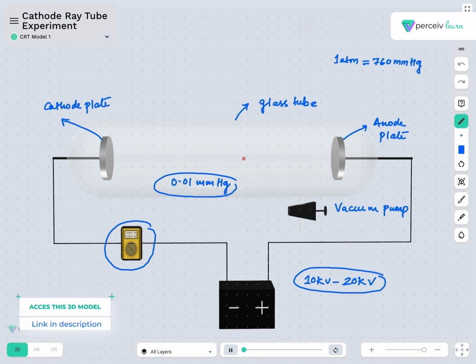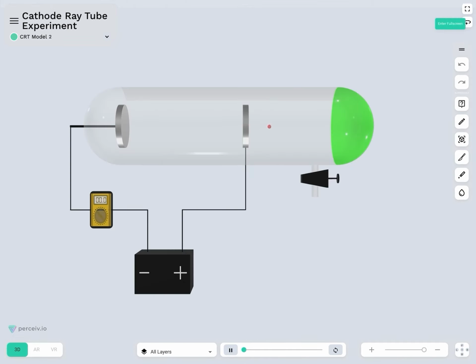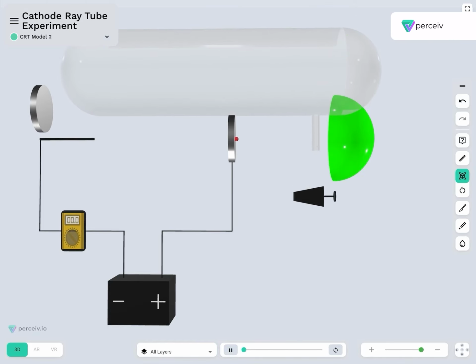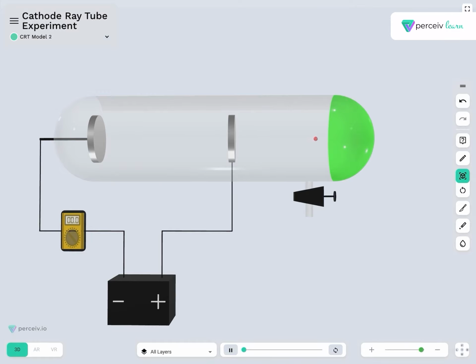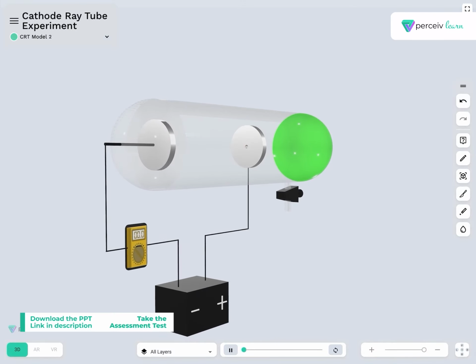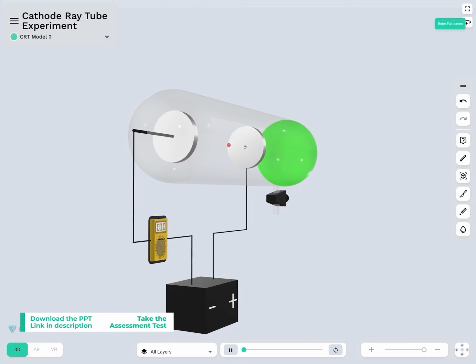In order to further investigate how this conduction is taking place, he made some changes to this model. To further understand the experiments conducted by William Crookes, we'll see what he did. We have already discussed the parts of the cathode ray tube. This is the glass tube, this is the cathode plate, and this is the anode plate. But there has been a fundamental change. In order to understand that, let's go through the model once. You can see there has been a hole made in the anode plate of the cathode ray tube.